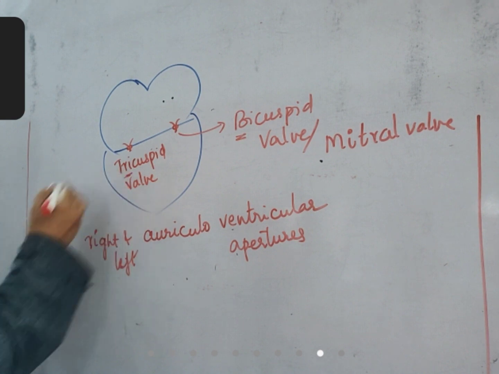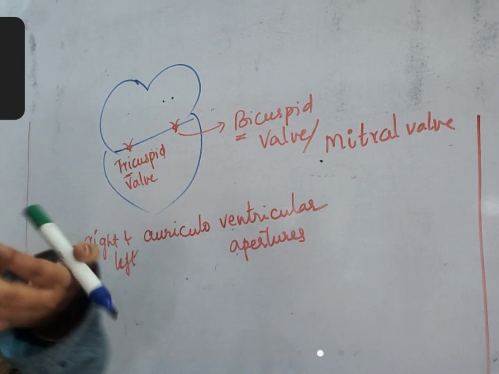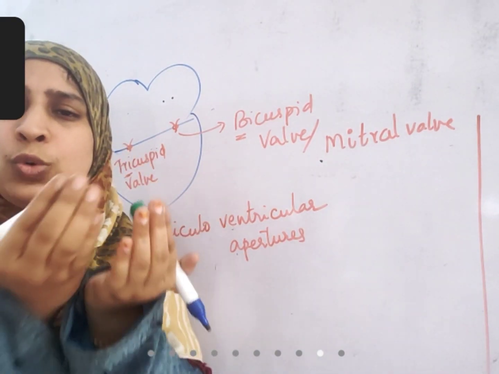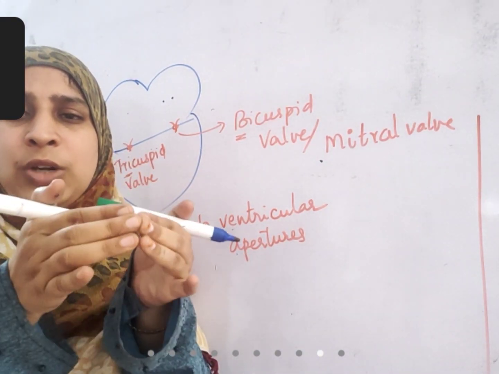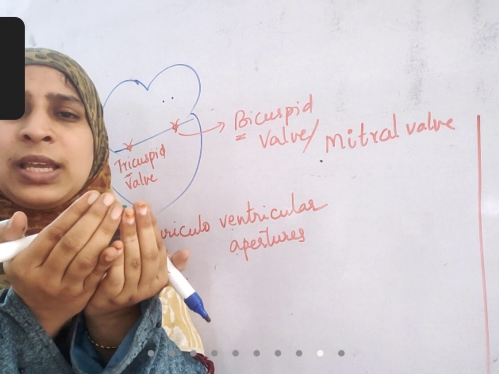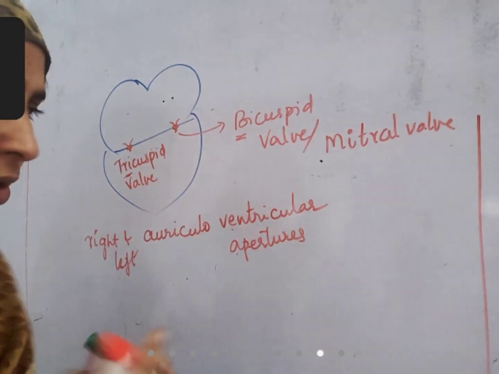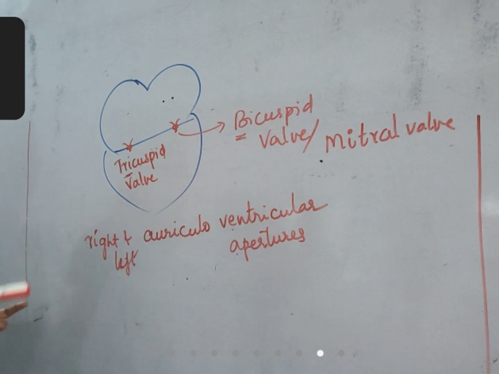When there are three cusps, it is tricuspid valve. If it is made up of only two halves, it opens like this, it closes like this. If there are three arranged in three sides, then it is a tricuspid valve. That is about valves.